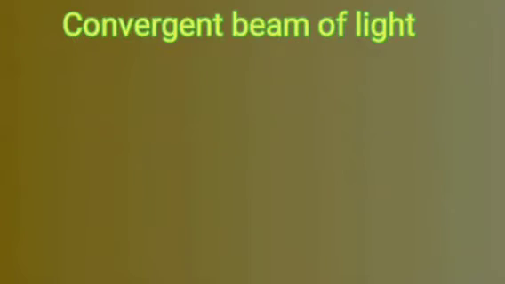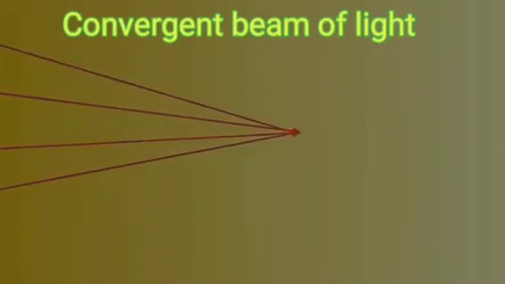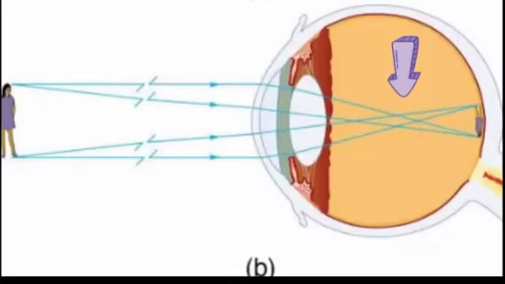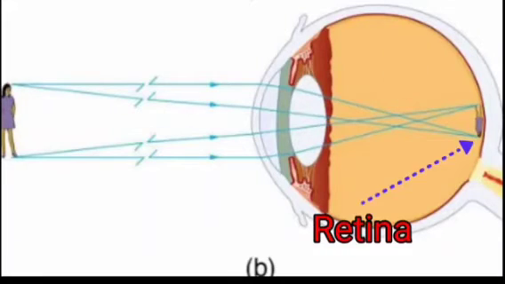Convergent beam of light. When rays of light coming from different directions meet at a point, such a collection of rays is called a convergent beam of light. The distance between the rays goes on decreasing till all the rays meet at a point. Example: the rays entering our eyes converge on the retina.